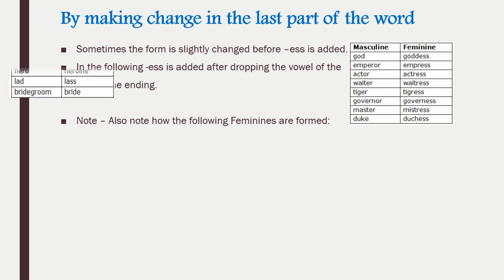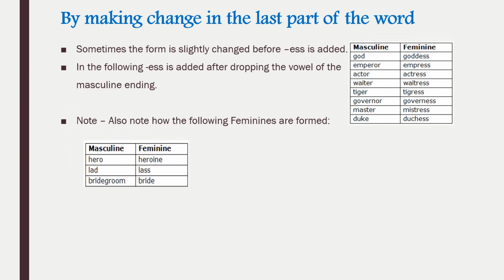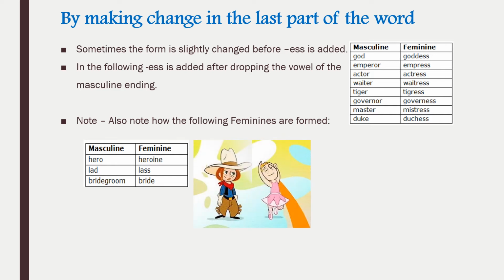Also note how the following feminines are formed. Masculine is hero and feminine is heroine. Lad, lass. Bridegroom, bride. Widower, widow. So in some cases you have to learn the words to get it.